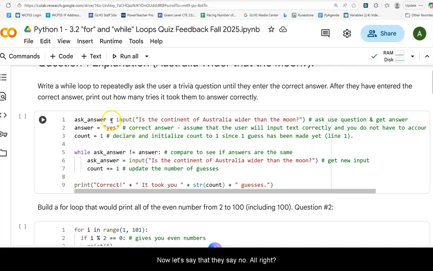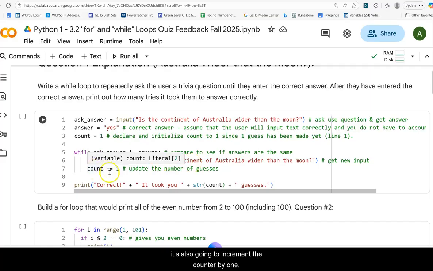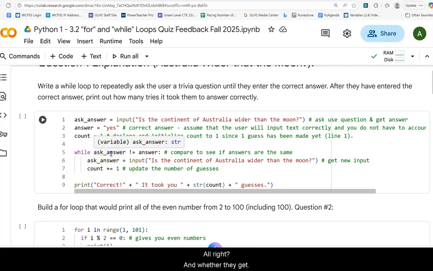Now, let's say that they say no, all right? Well then, yeah, they're not equal. Count's already set to 1. It's going to ask them again, all right? And when it asks them again, it's also going to increment the counter by 1. And then it's going to come up here and check again. If they get it wrong again, it's going to ask them again and increment the counter by 1, from 2 to 3.